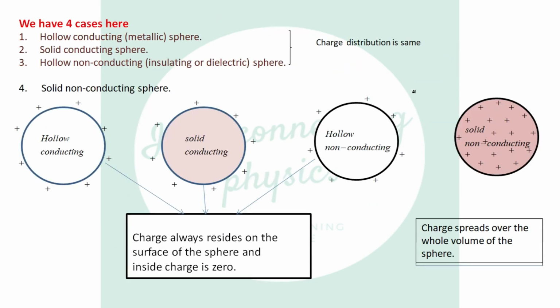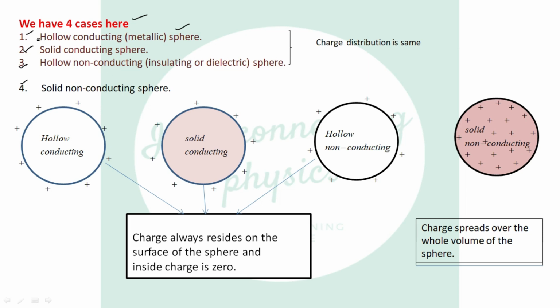Now you see we have four cases here. Let us discuss one by one. Number 1, hollow conducting sphere. Number 2, solid conducting sphere. Number 3, hollow non-conducting sphere. And number 4, solid non-conducting sphere.